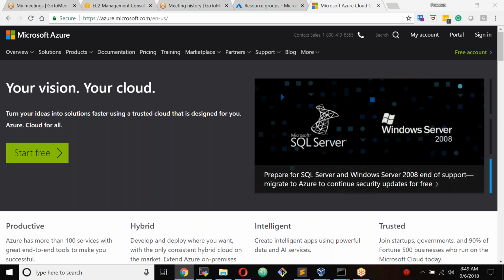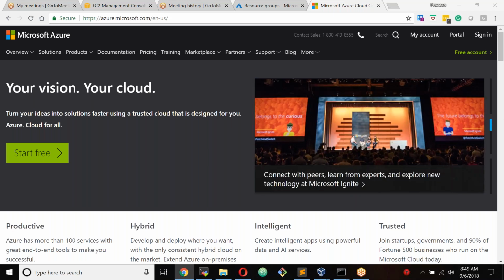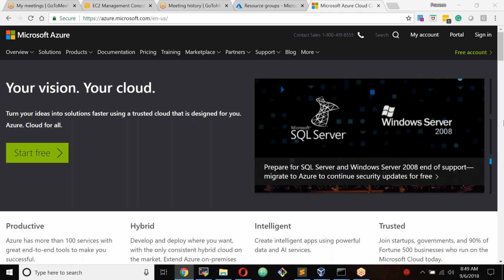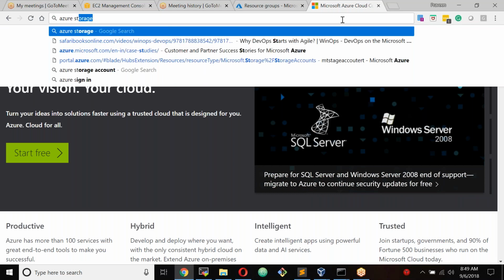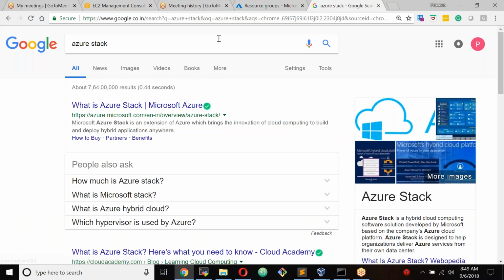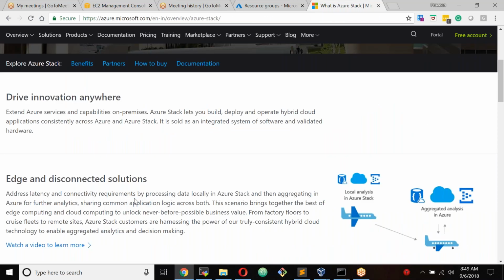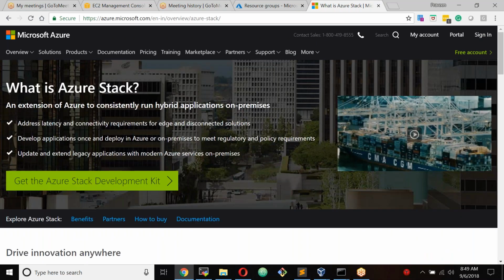Let's say the customer wants to build their own Azure platform. What exactly do they have to do? There is something called Azure Stack. They have to request Azure Stack, so they can build their own Azure cloud in their environment. So this is Azure Stack. Okay, Azure Stack, okay.